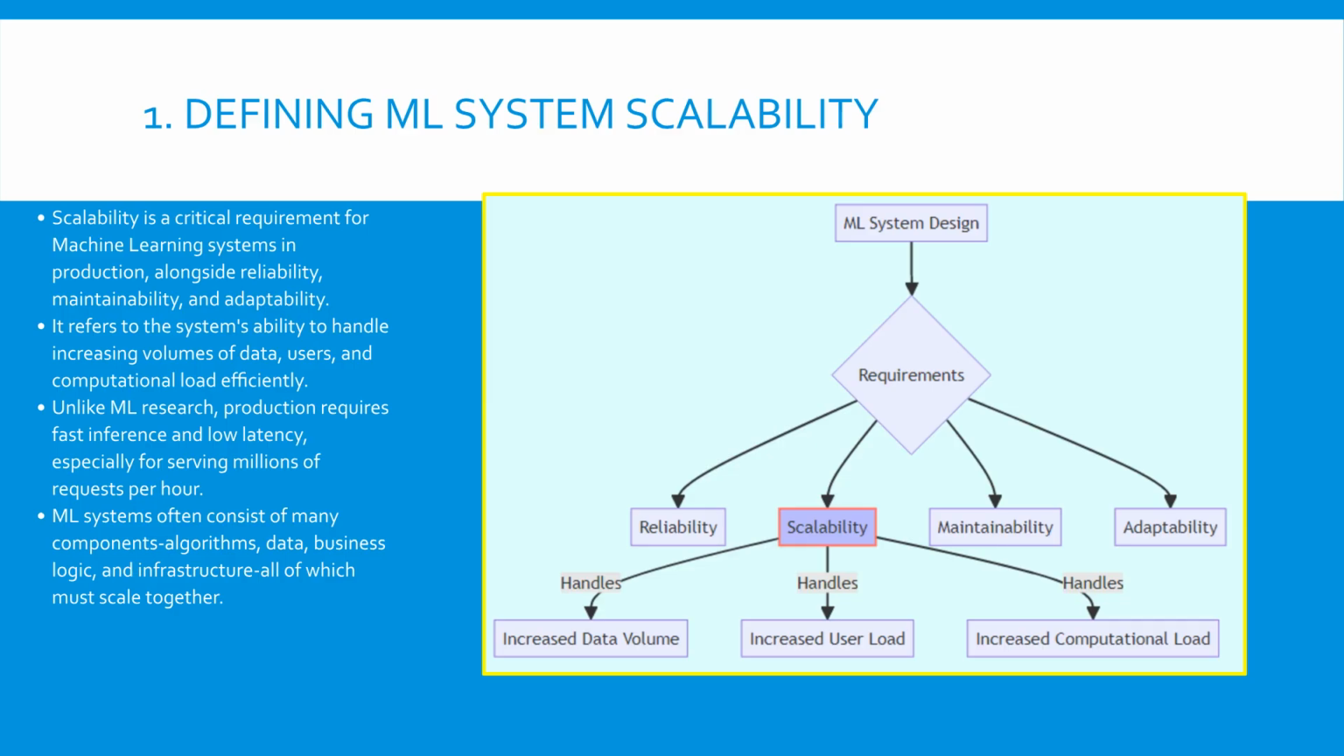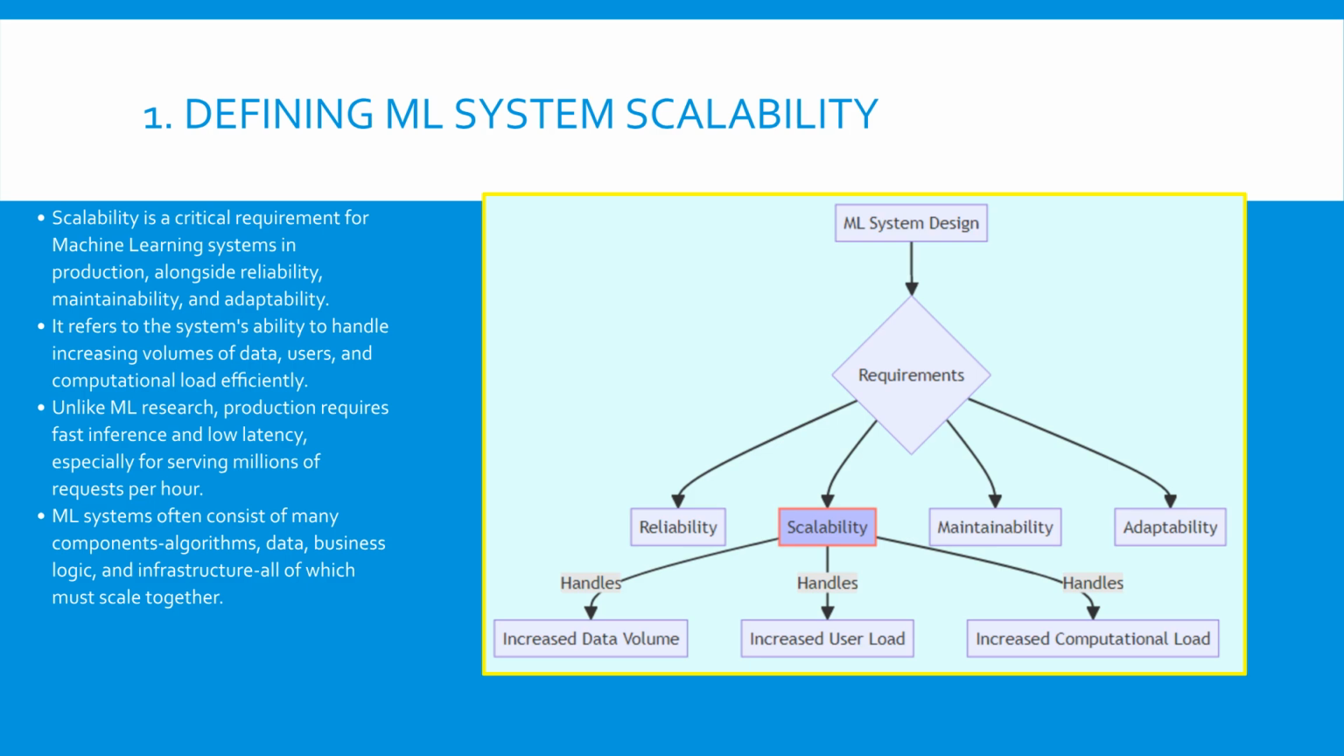This diagram illustrates the four primary requirements for robust ML system design: reliability, maintainability, adaptability, and our focus, scalability. Scalability is the key to handling massive growth in production environments. Specifically, a system that scales can manage significantly higher volumes of data, support many more users, and cope with rapidly increasing computational demands. When we talk about designing for scalability, we are planning for growth across all these dimensions right from the beginning, ensuring the system can handle future load effectively. This preparation distinguishes successful production ML systems from academic prototypes, which often deal with static, clean data.